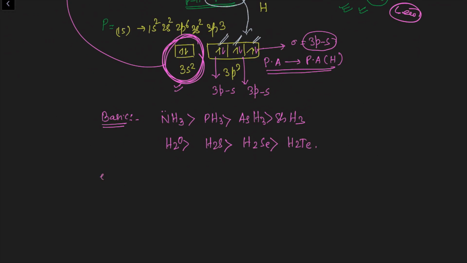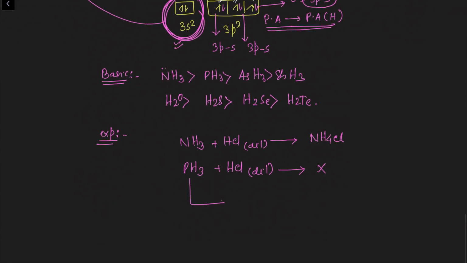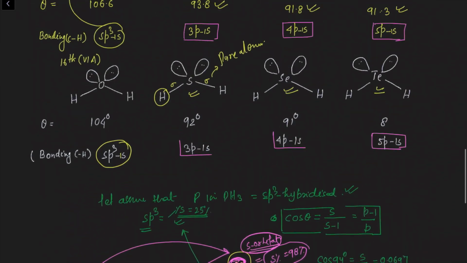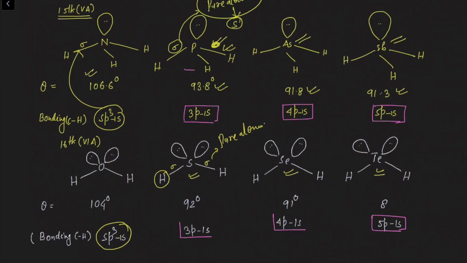Now, one more experimental evidence, if you want to check, then you can check. Simply when you give dilute hydrochloric acid to ammonia, it will simply react and form ammonium chloride. But if you take phosphine and provide dilute hydrochloric acid, then this reaction will not occur. If you want to proceed with this reaction, then you need to provide a strong acid. If you provide concentrated acid, then it will show the reaction and form phosphonium chloride.